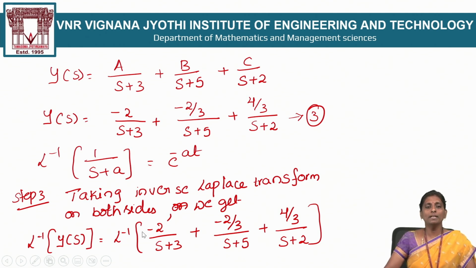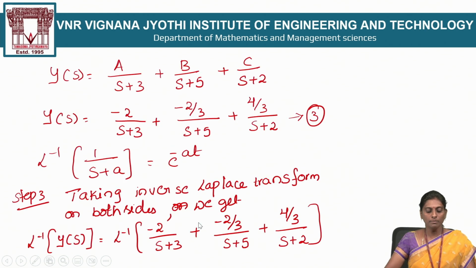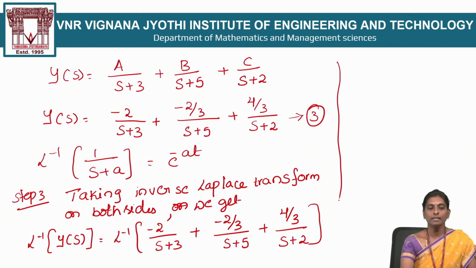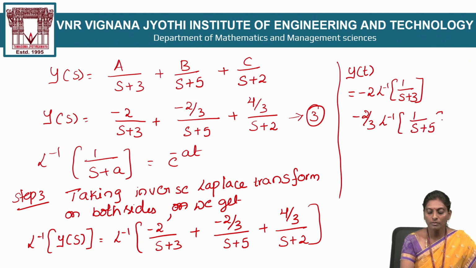Then again you apply the linearity property. What is the linearity property? Separate the constants from the function. So here I write L inverse of y of s is y of t. Y of t is equal to minus 2 times of L inverse of 1 by s plus 3. This is the first term. I separate minus 2 by 3 times of L inverse of 1 by s plus 5, plus 4 by 3 times of L inverse of 1 by s plus 2.